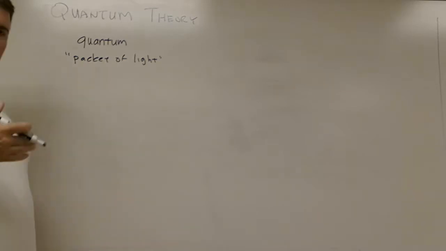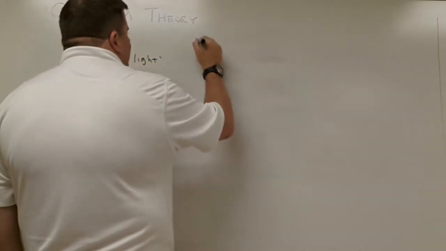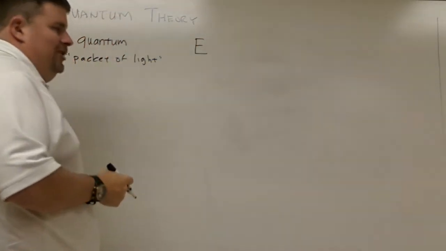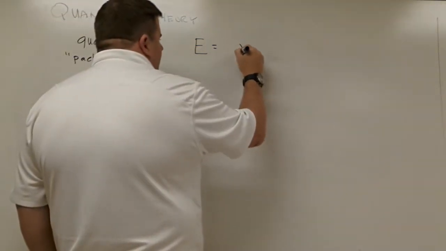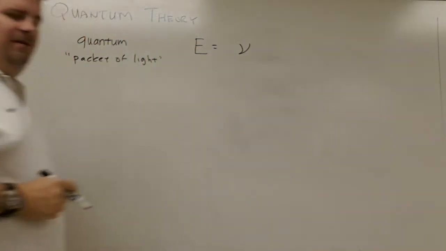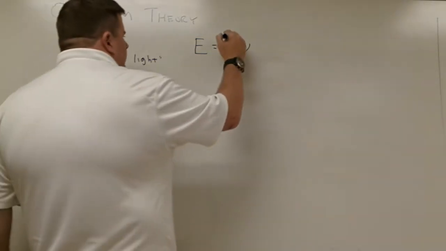Quantum theory: small packets of light are measured, or you can measure the energy involved with them, by looking at the frequency of the light. So you look at that frequency value, and you come up with something called the h value.